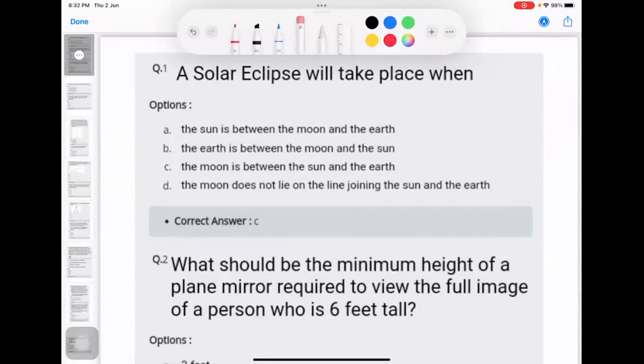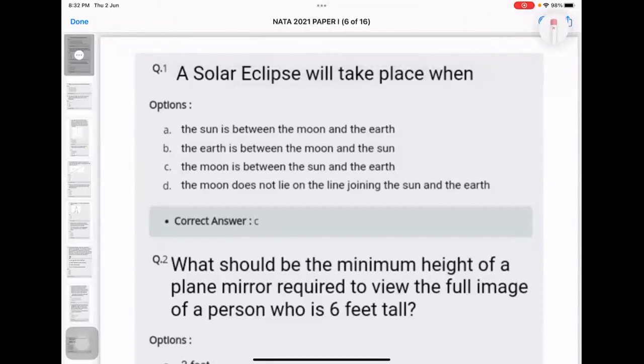So we will have a look at what the exact orientation in that paper pattern was and what sort of questions came. For example, many of you have asked regarding the mathematics, how much we have to study and what we have to study. We will see all those things one by one, and today's main thing is we will discuss this whole paper and complete it.